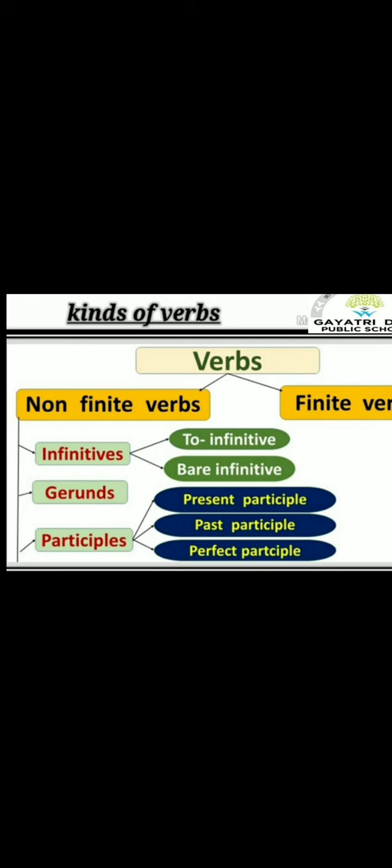Past participle, it is used in the perfect tenses and it acts as an adjective in the sentence. And perfect participle, you have to use the word having. Okay, having with the past tense. Having finished, having bought, having seen, right? This having, you have to use the word perfect participle, having word. Okay, I hope you understood non-finite verbs.